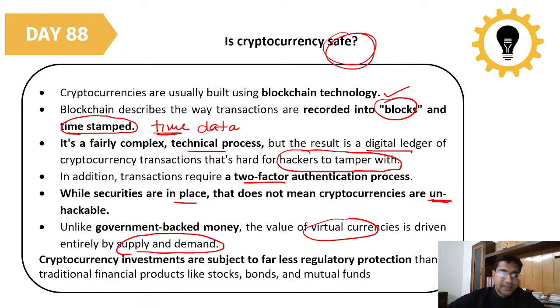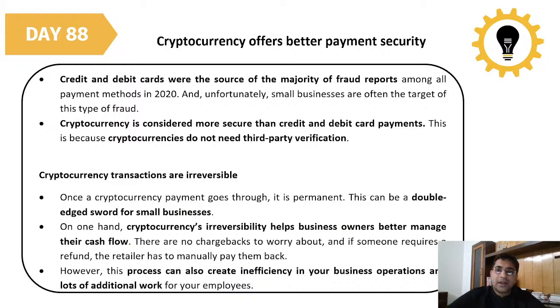So cryptocurrency investments are subject to far less regulatory protection. There is no good regulatory protection compared to traditional financial products like stocks, bonds, or mutual funds. So cryptocurrency offers better payment security. How are they offering that better payment security? Credit and debit cards were the source of major frauds. Credit and debit cards are where most of the fraud happens.